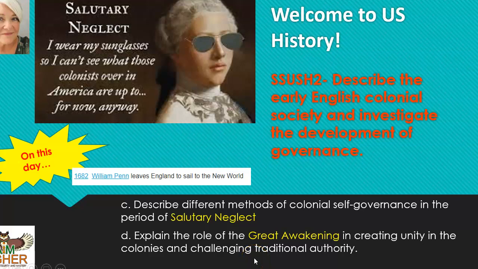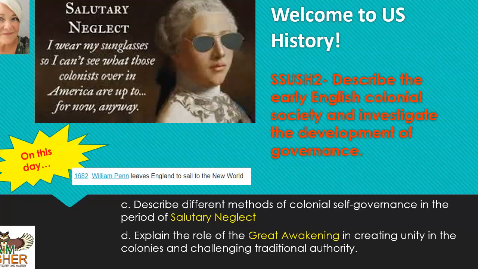Hey, everybody. So I wanted to do a quick overview of what we're doing in live class today. We're still on standard 2, but we're going to be looking at 2C, which is talking about colonial self-governance. That means where the colonies start to govern themselves and make decisions that's for their own best interests.